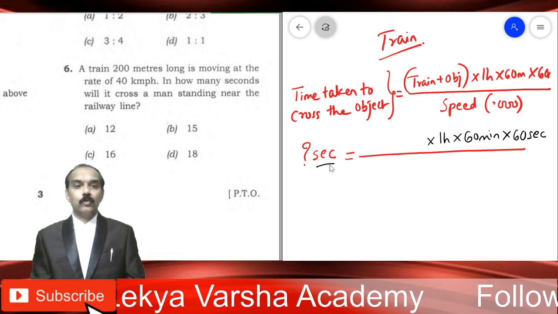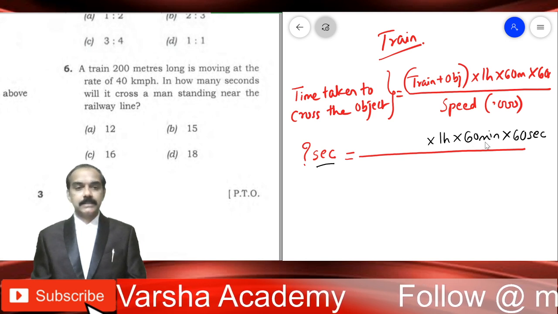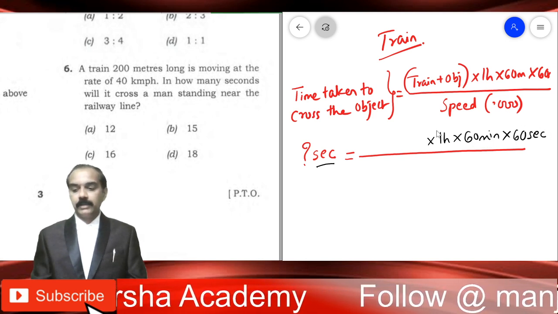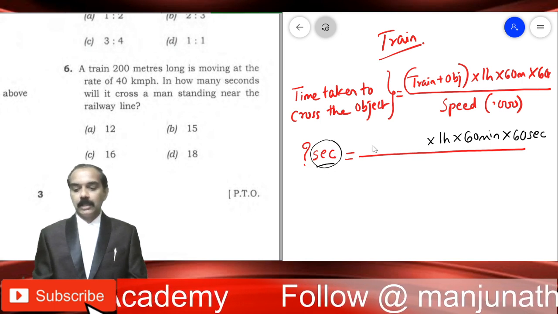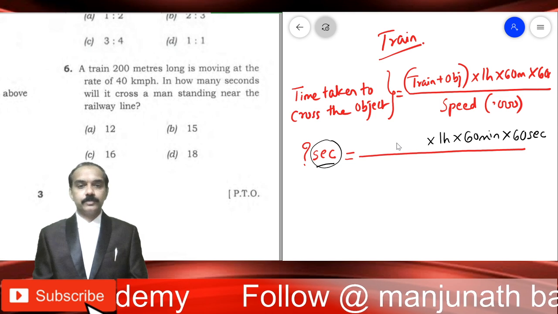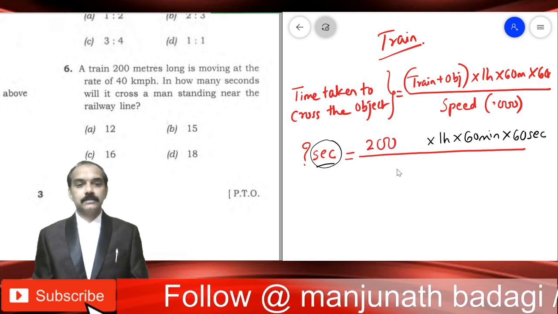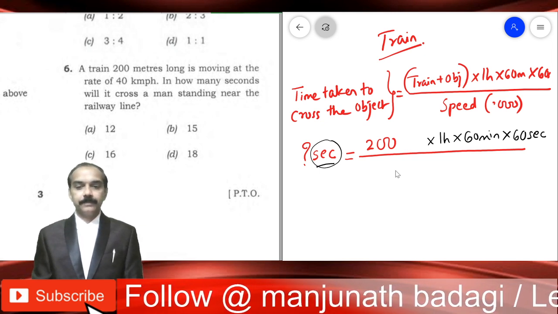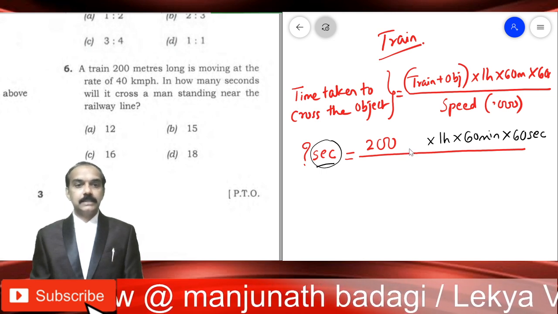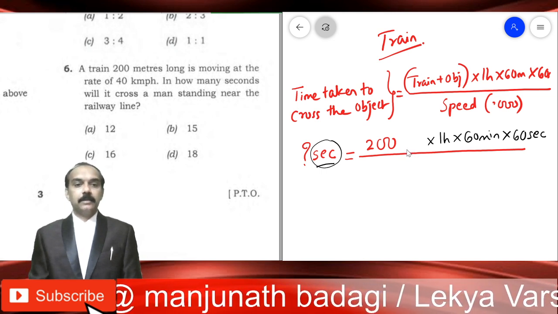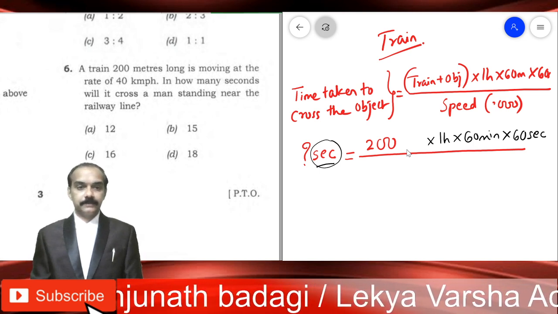If you see here in how many minutes, then what should be written? You write only 1 hour and 60 minutes. So what will come in this spot depends on the word used here. Now coming to this part, train length plus object length. The train length is given, a 200-meter long train. Plus object length. Here the object to be crossed is a standing man. A standing man doesn't have any length. Man has got only the height.